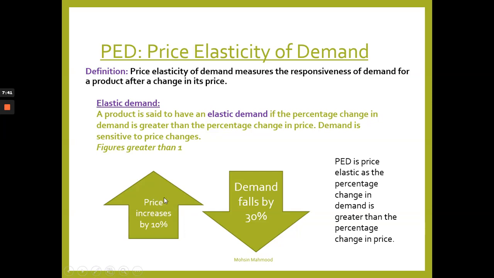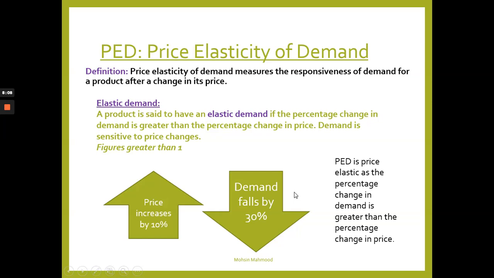So if the price of a product or service increases by 10% and demand falls drastically by 30%, the PED is price elastic, as the percentage change in demand is greater than the percentage change in price. And you can visually see it. Okay, there's a 10% increase in price, but there is a 30% decrease in demand.